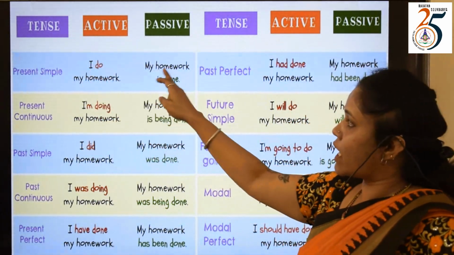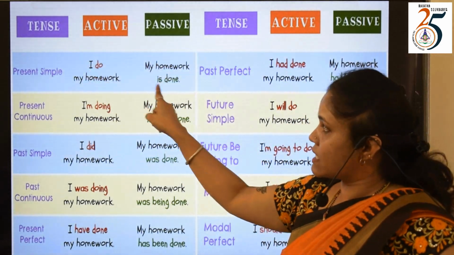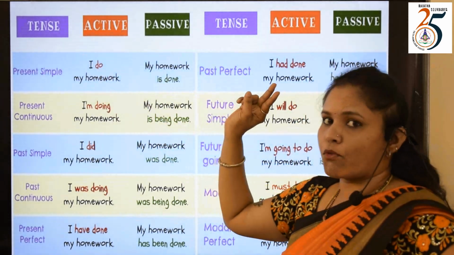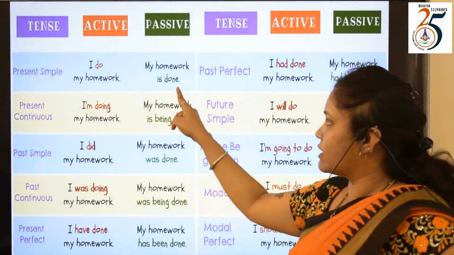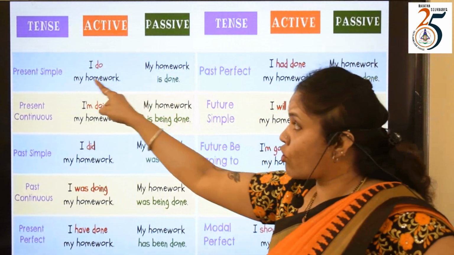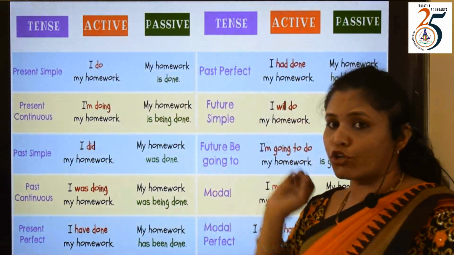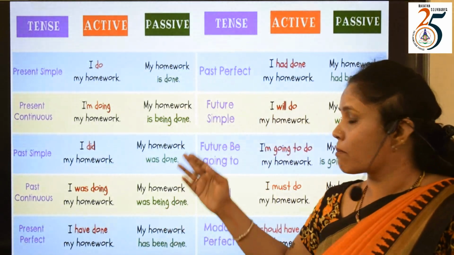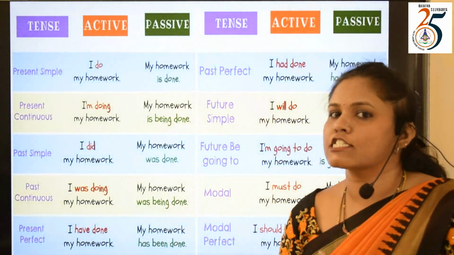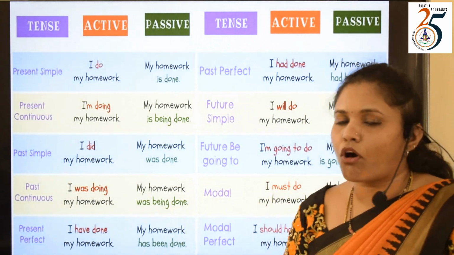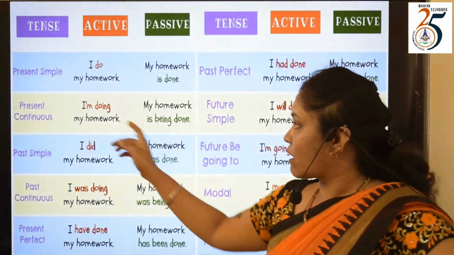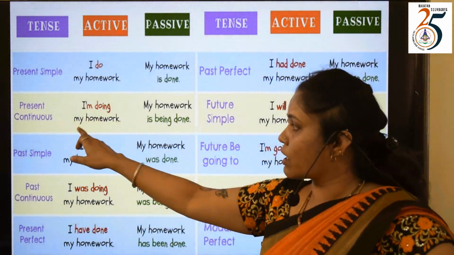See here, my homework is, because it is do, simple present, is. What is the V3 form of do? Do, did, done, done. And we need not repeat I here. I've told you some sentences can omit the subject in the object part because the meaning of the sentence is satisfied. You need not prolong it with an agent and the repetition of the subject. Fine.